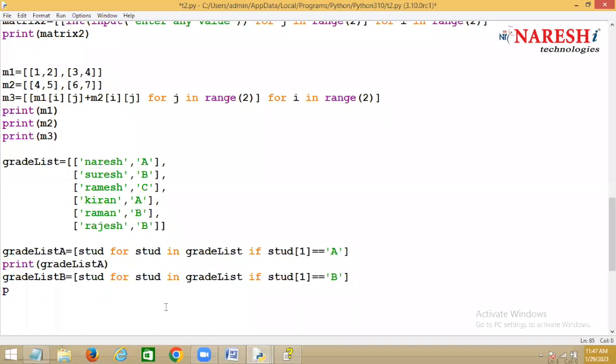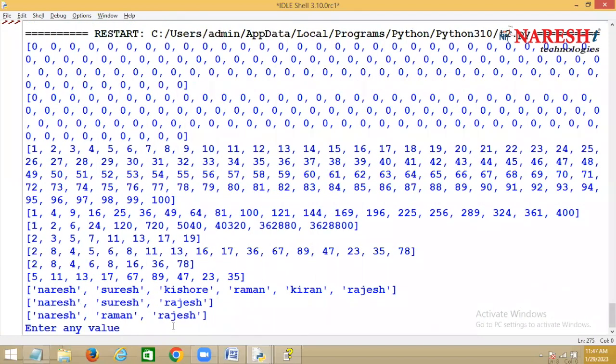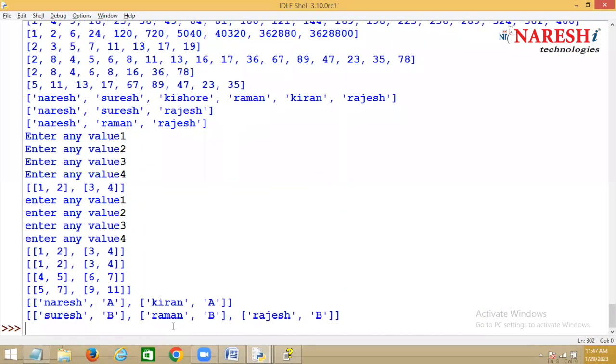B grade. And then I'm saying create grade list B. Yes. Now this is a list of students having which grade? B grade.